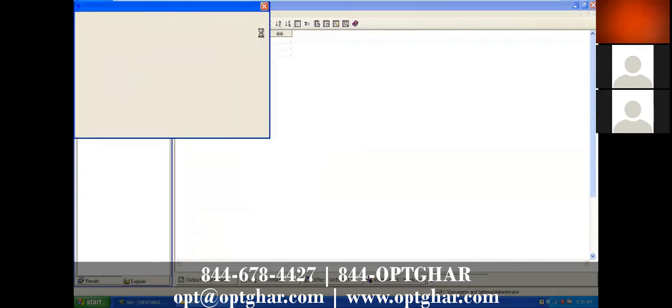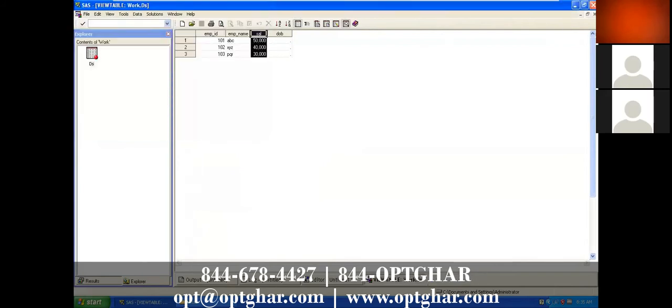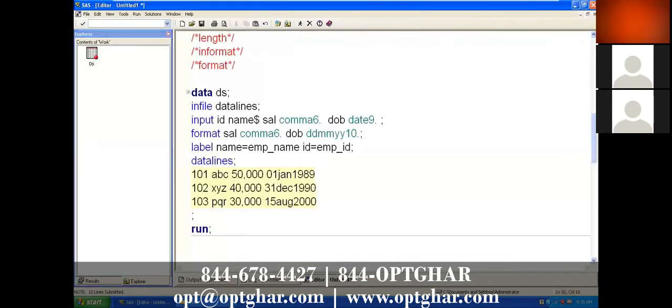For salary, the format name is comma 6. We didn't apply any label here, so we will apply it. Label salary equal to income, DOB equal to date_of_birth.